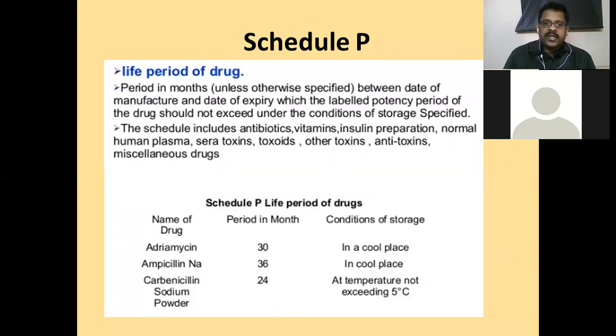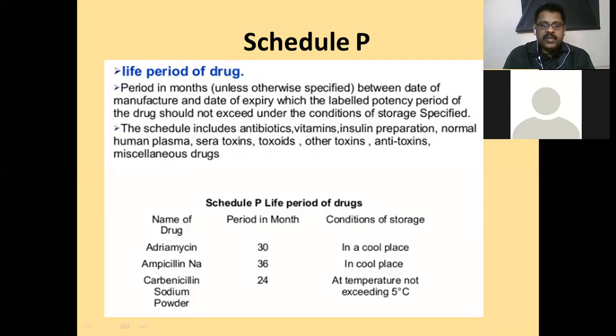The schedule includes antibiotics, vitamins, insulin preparations, normal human plasma, serotoxins, toxoids, and antitoxins; miscellaneous drug substances come under this category. So unless it is specified, even if it is not specified in the label, this is the life period of the product, and the act is specifying the period for the preparation.